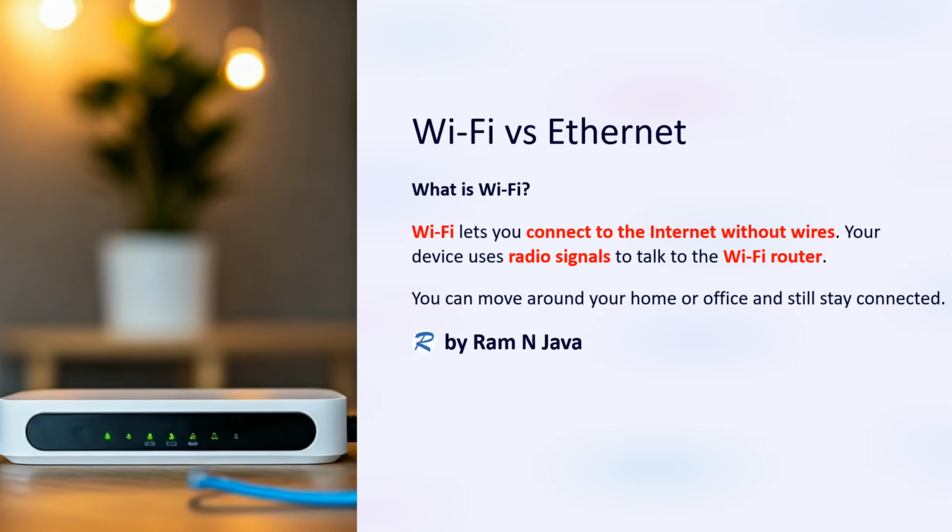In this video tutorial I will explain what is the difference between Wi-Fi and Ethernet. What is Wi-Fi? Using Wi-Fi, you can connect to the internet without wires. Your device uses radio signals to talk to the Wi-Fi router. You can move around your home or office and still stay connected.